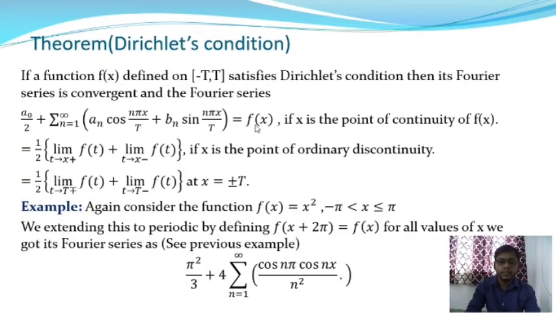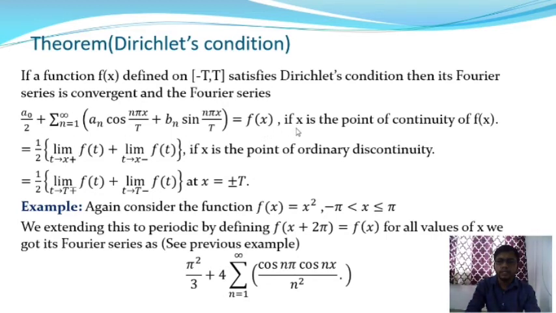And in the previous example I have already discussed, where the function f(x) is approximately equal to the series, but we can apply the Dirichlet's condition. Then we'll say this series function is equal to the functional value f(x).